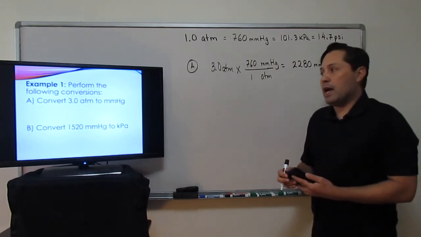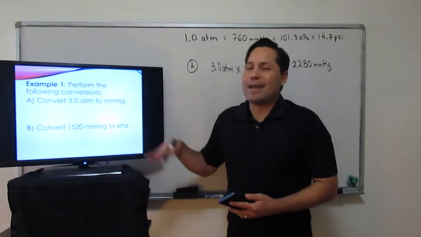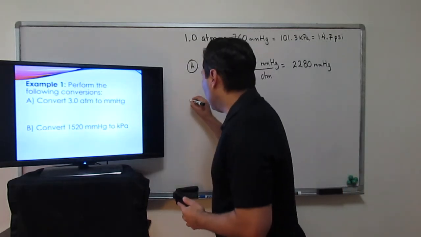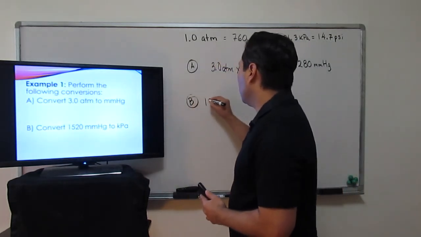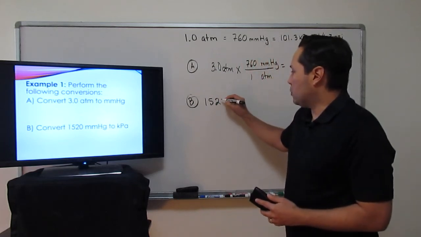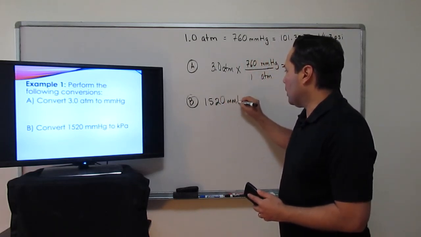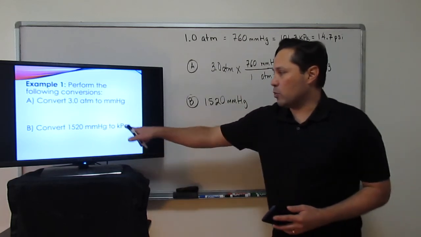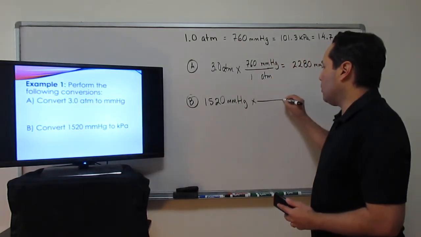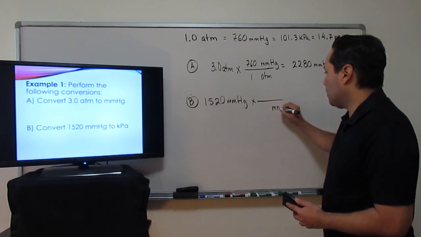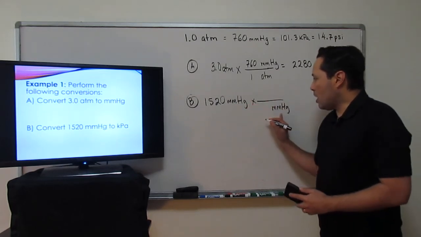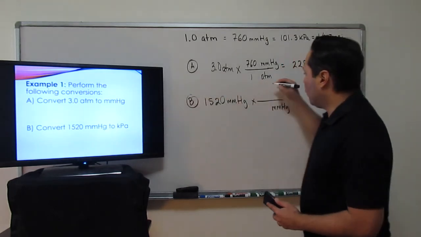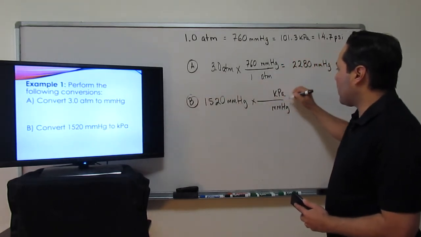In part B, they asked us to go from millimeters of mercury to kPa, kilopascals. So we're going to again write down our given for part B: 1520 millimeters of mercury. We want to cancel those out because we want to replace them with kilopascals. So it's going to be millimeters of mercury in the denominator. Again, the denominator always matches the given. And then the numerator is our new unit we're solving for, which is kPa, kilopascals.